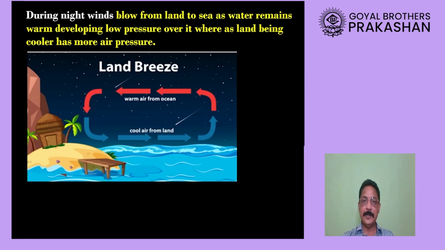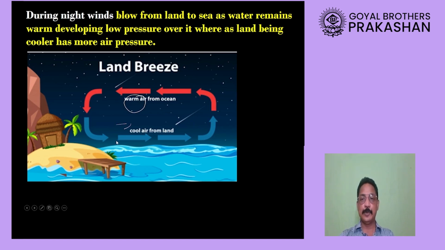We have already seen at that time, because water is going to be warm, so therefore the temperature will be higher. Therefore, there is going to be the low pressure. And on the land at that time, the pressure will be high. So the wind will blow from the land towards the sea. And we call it by the name land breeze.